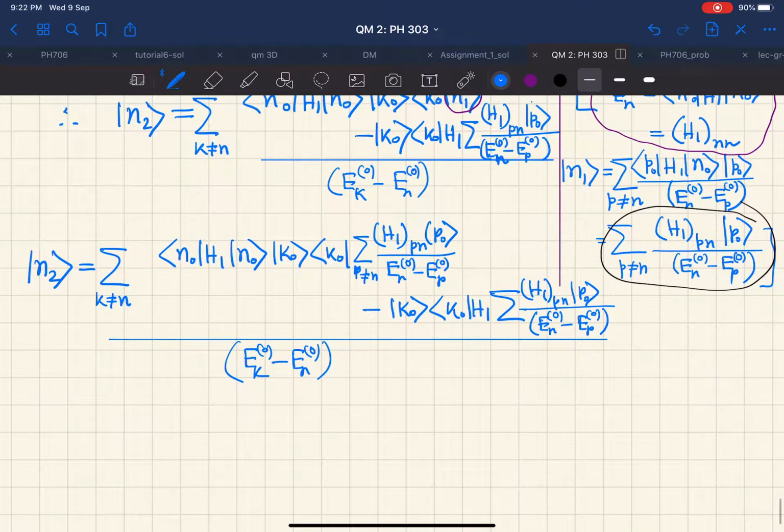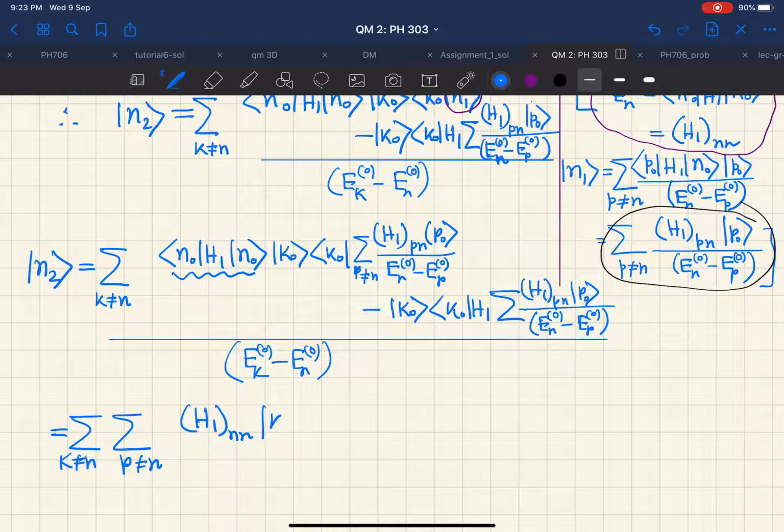We can simplify further. In fact, we have to simplify further. So k not equal to n, we take this summation p not equal to n also outside, and what do we write? This object we should write as H1nn. Then we have |k0⟩. We have taken this summation out, and we have this matrix element H1pn.